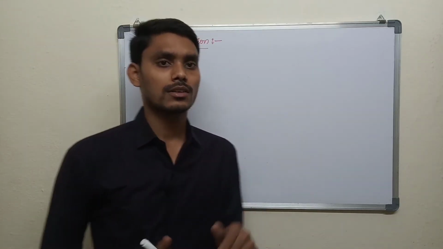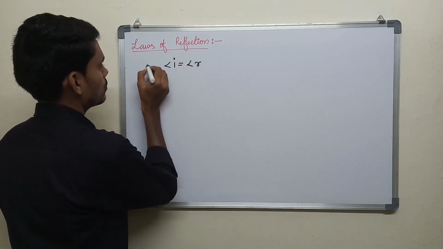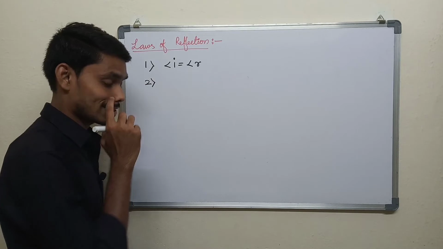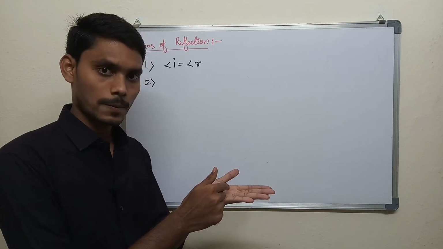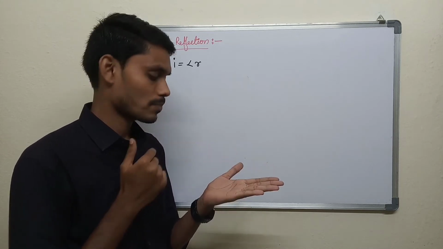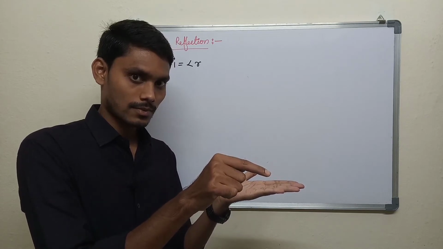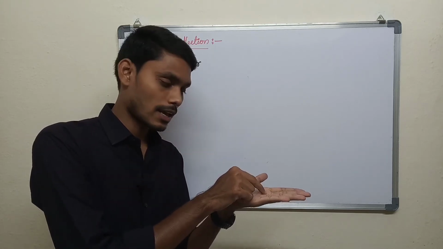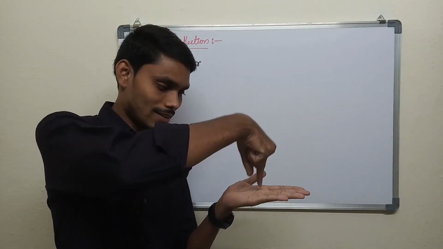Laws of reflection. Just now we have seen that angle I equals angle R. So this is the first law of reflection. And we have a second law too. That second law is, see, if you throw a ball, the ball bounces and goes like this. Have you ever seen, not in cricket, if the ball falls here and reflects like this? Or if a ball falls here and reflects like this? No, the ball falls here and goes like this. So if you see, this is incident, this is reflected, and this is the normal.